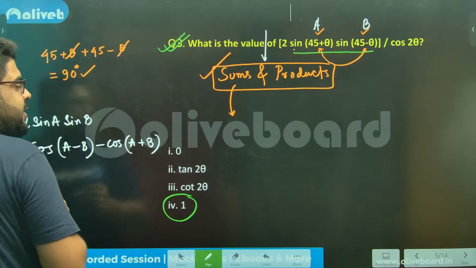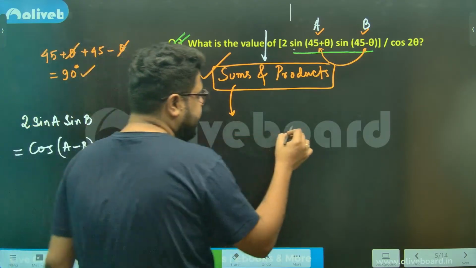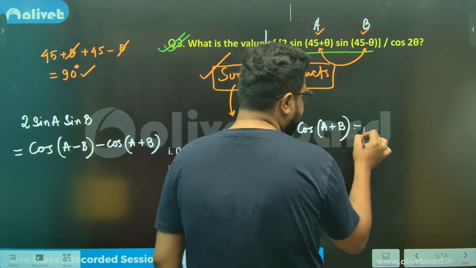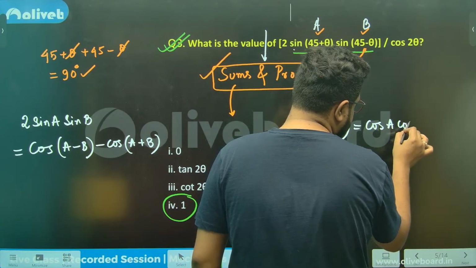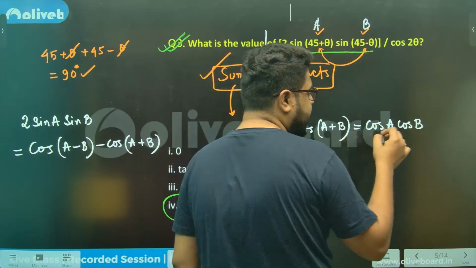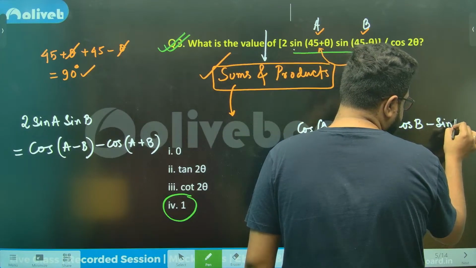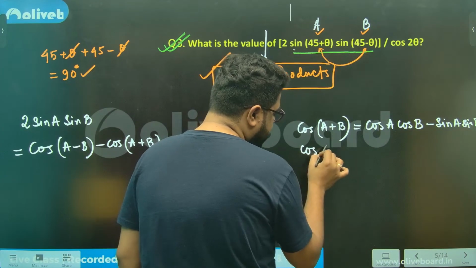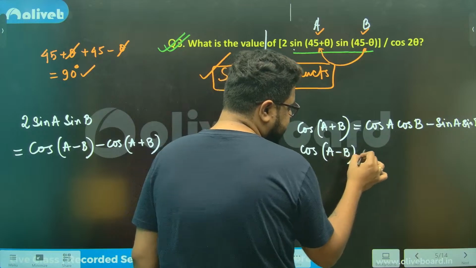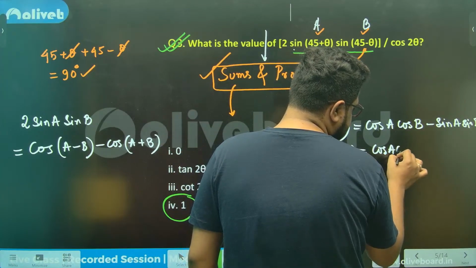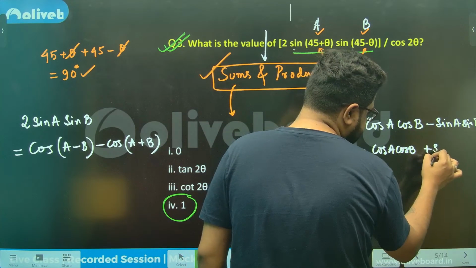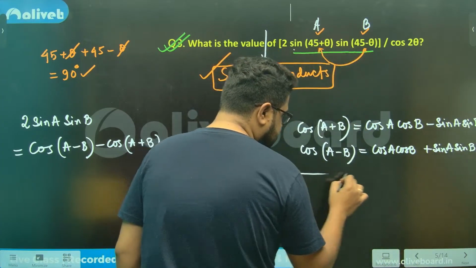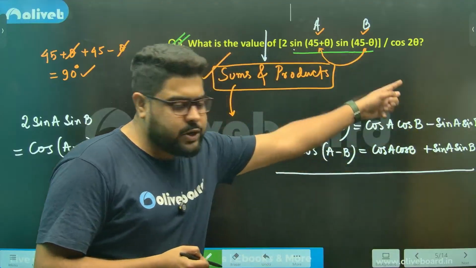This is where, otherwise, acha, let me just show you why it happens. Cos of A plus B, the formula is cos A cos B, it comes from the compound angle only, minus sin A sin B, and cos of A minus B comes from the same thing, just instead of minus we have a plus here, plus sin A sin B. You see, I just want to get sin.